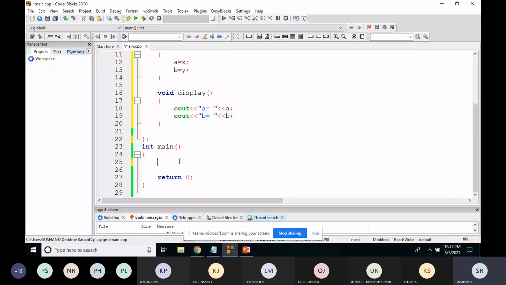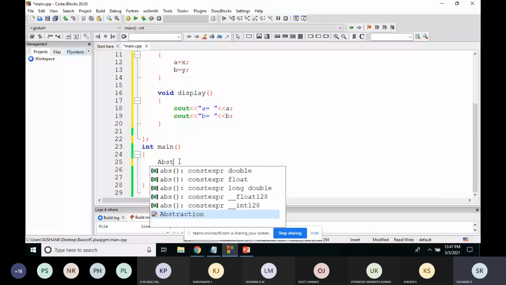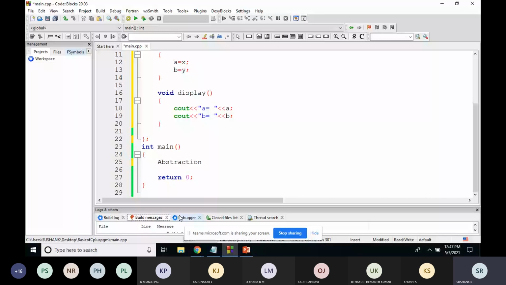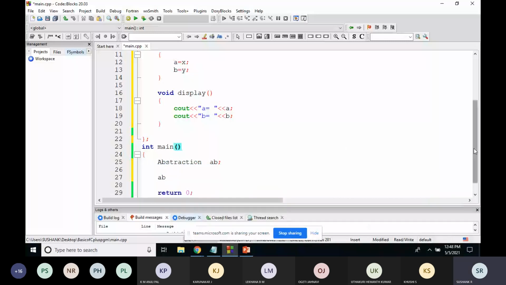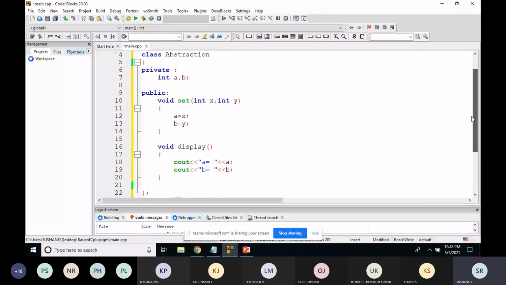Now you know what this is called: abstraction. I'll call the object name AB. After this, I want to set the value of a and b. Directly I cannot set, so I'll call AB dot, and the functions to set the value. Which function is being used to give the value? Which function are you using to set the value of a and b? Can anyone tell?